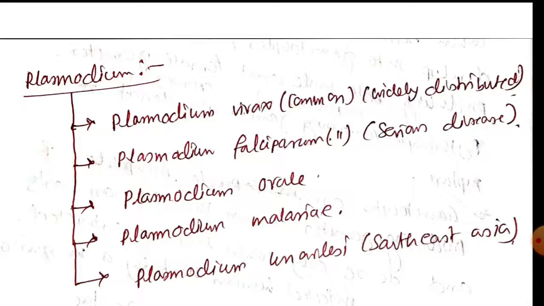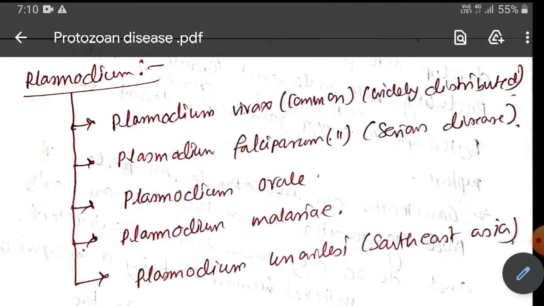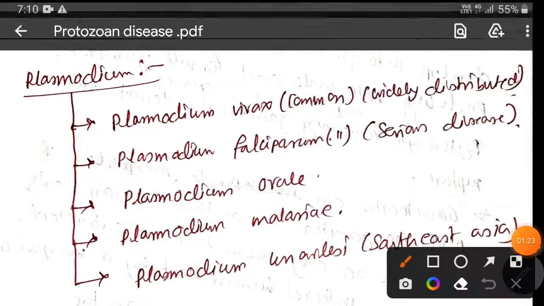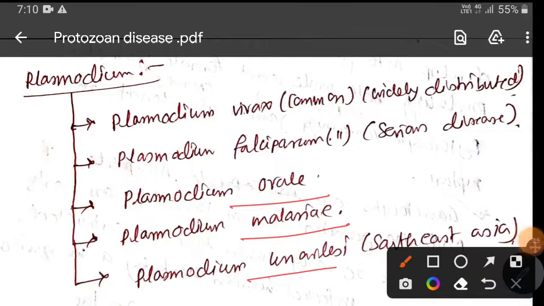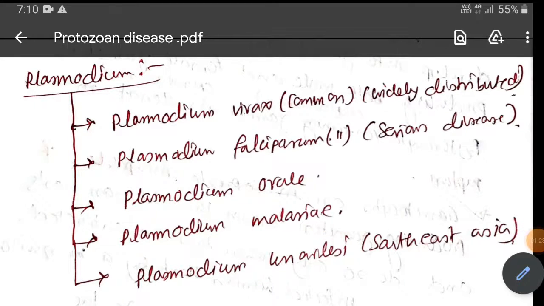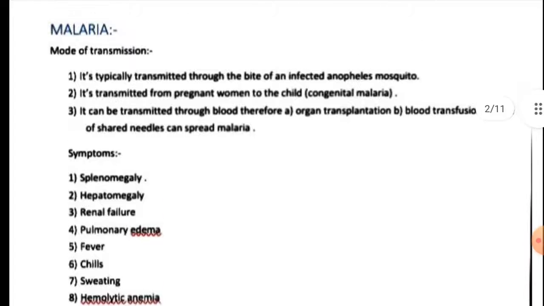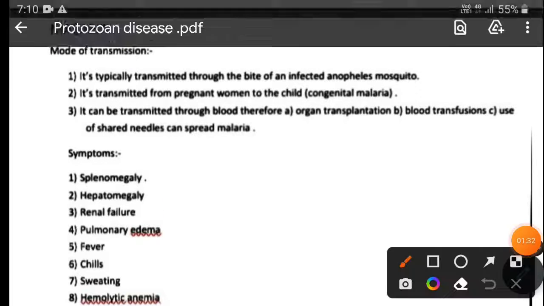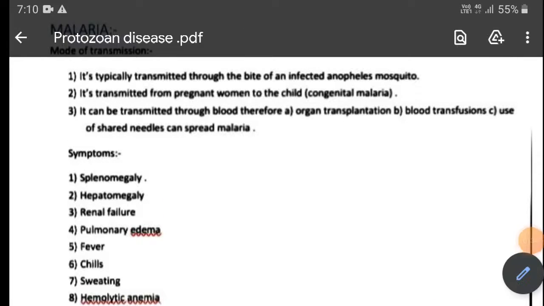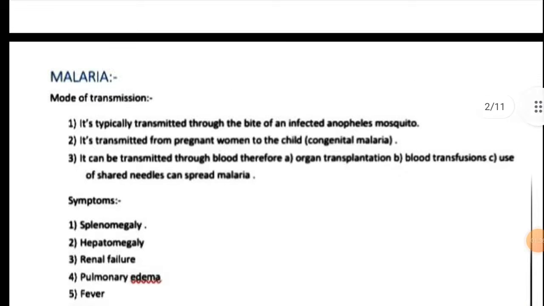Among them Plasmodium falciparum and Plasmodium vivax are the most common ones. Plasmodium vivax is the widely distributed and Plasmodium falciparum is the serious one. Along with them we have Plasmodium ovale, Plasmodium malariae, and Plasmodium knowlesi in Southeast Asia. So let's talk about the transmission. I hope you all know the mode of transmission, right?